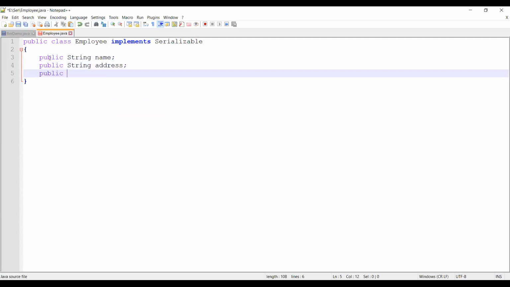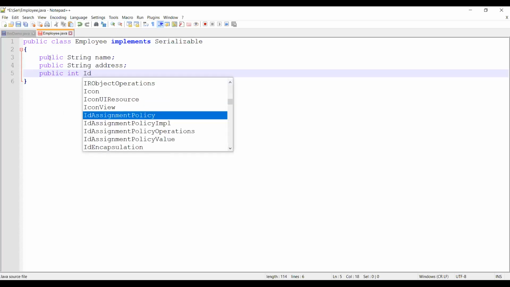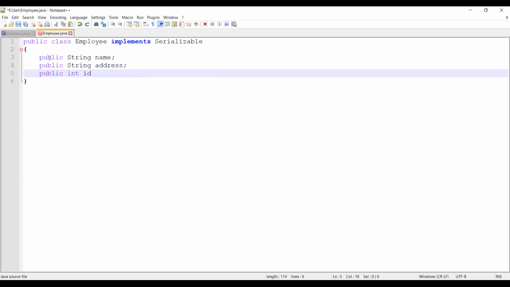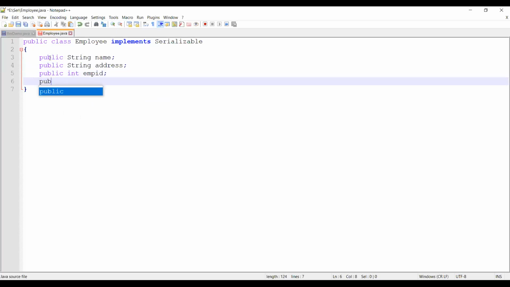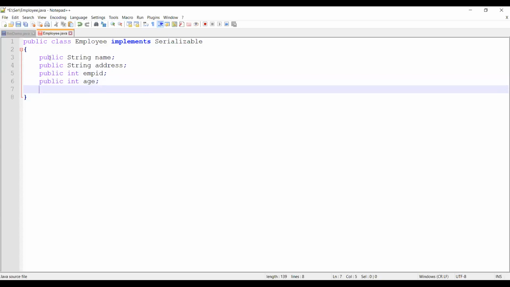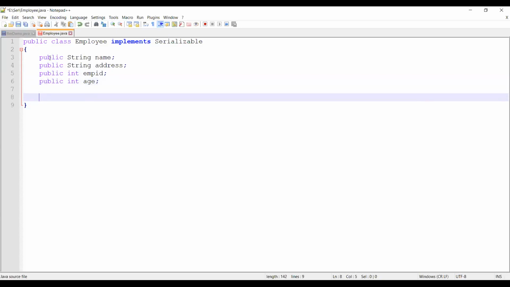I'll even have, let's say, int employee ID, empId. I'll even have public int age. That will do. So I just have an employee which has name, address, employee ID, and age.